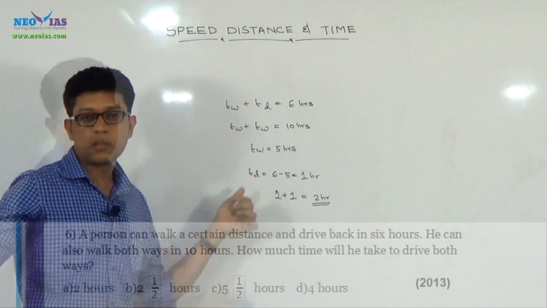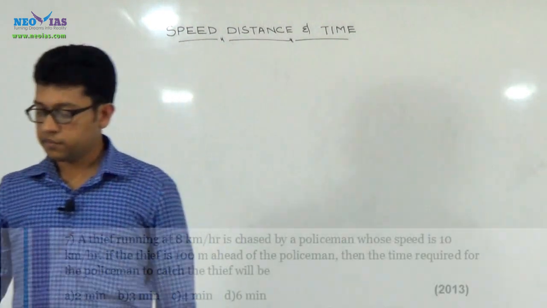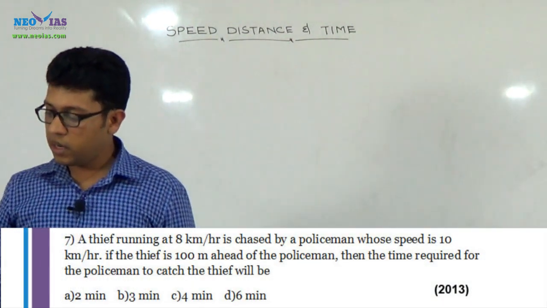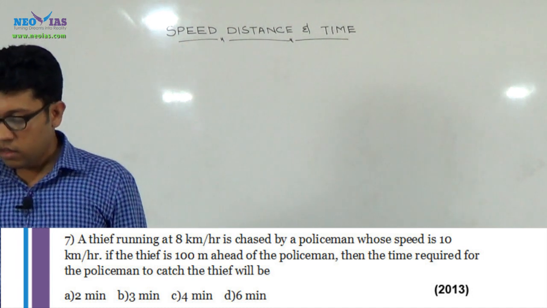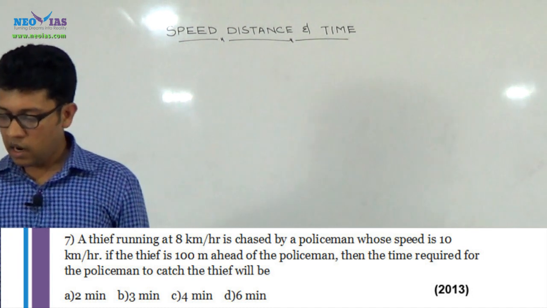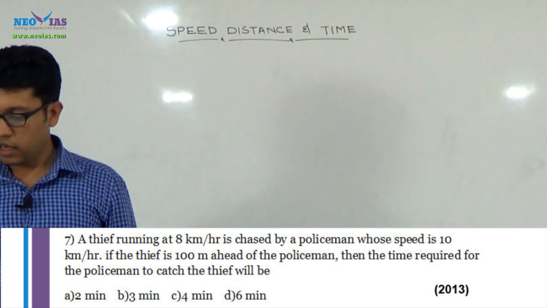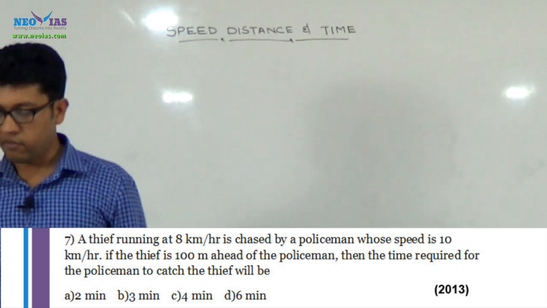Okay, now seventh question. A thief running at 8 km per hour is chased by a policeman whose speed is 10 km per hour. If the thief is 100 meters ahead of the policeman, then the time required for the policeman to catch the thief will be.